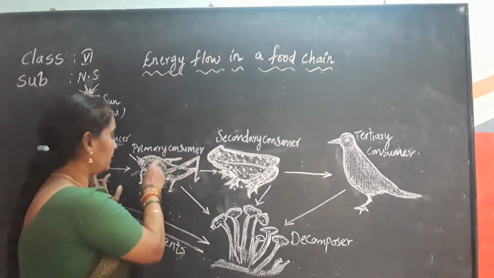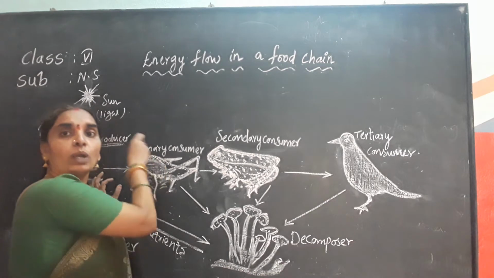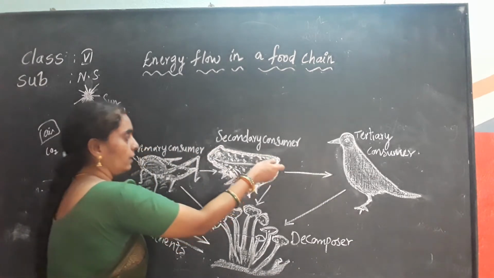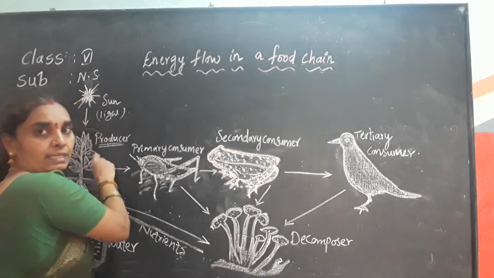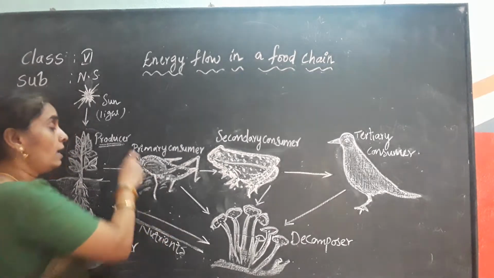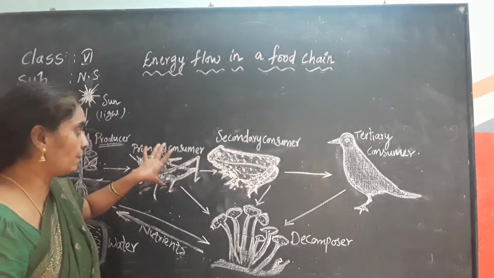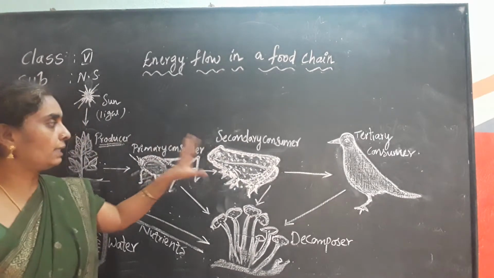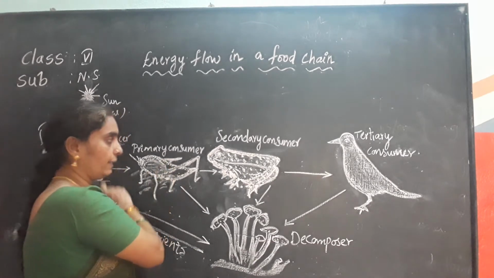Primary consumers are the consumers that depend on plants and plant food only, whereas the secondary consumers depend on the primary consumers, and also on the producers at times. So they mainly depend on the primary consumers for their food.